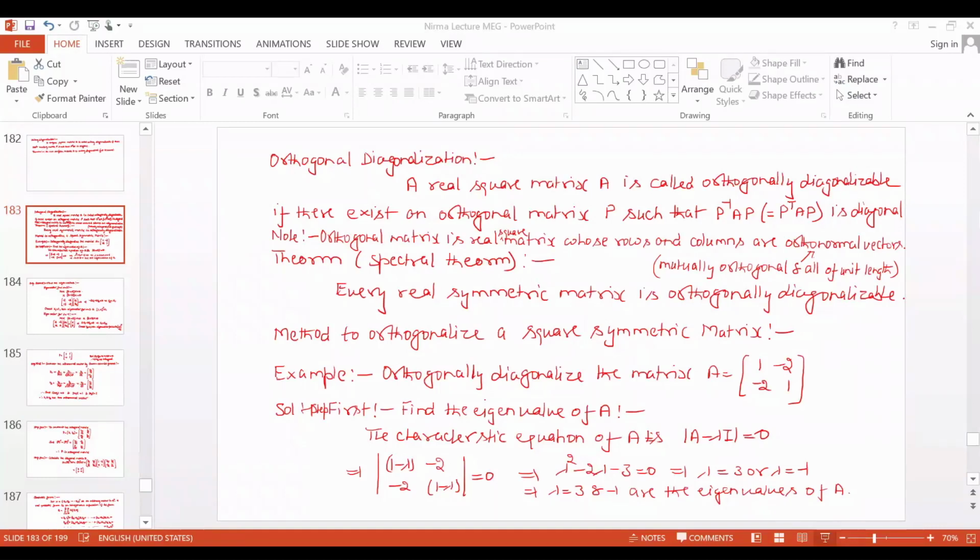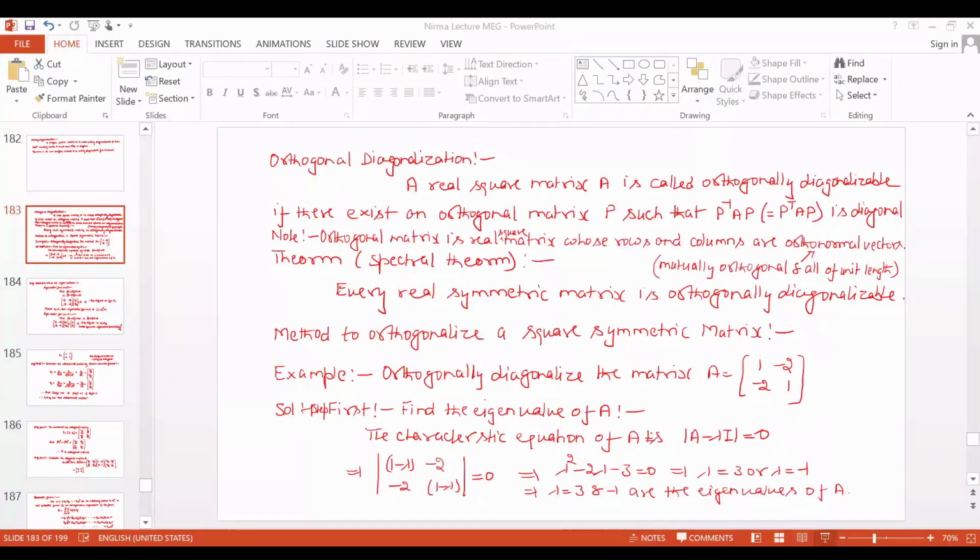Got it? Now we have to find that orthogonal matrix P in the diagonalization. So what is an orthogonal matrix? An orthogonal matrix is a real square matrix whose rows and columns are orthonormal vectors. Now what are orthonormal vectors? These column vectors are mutually orthogonal.